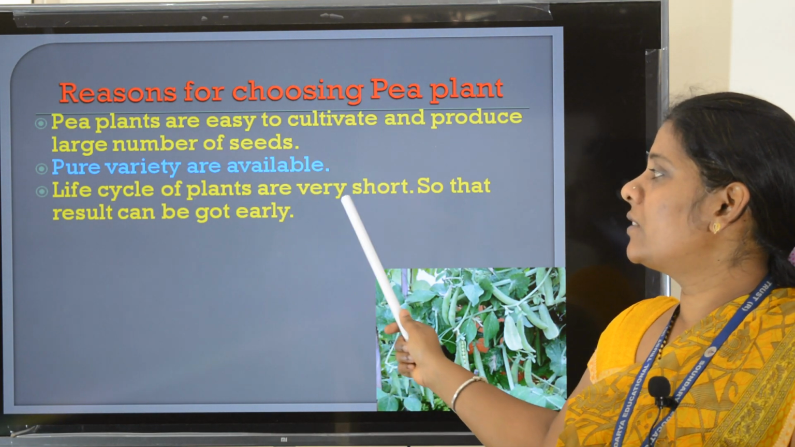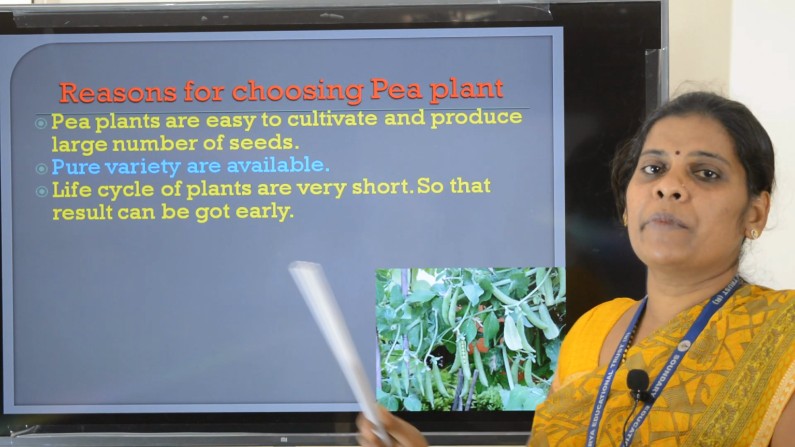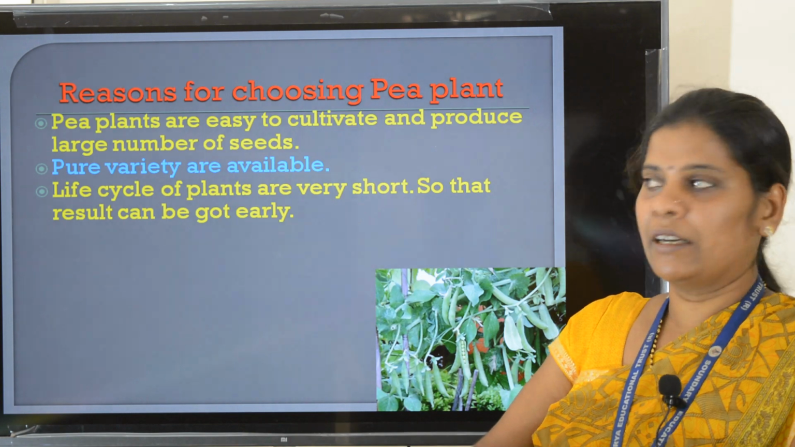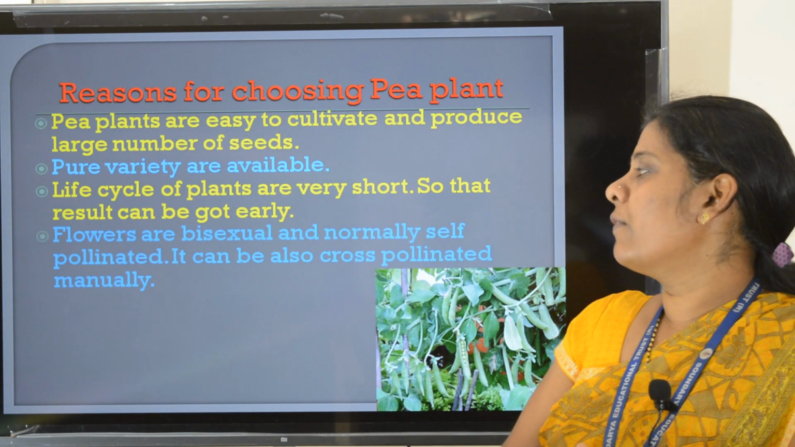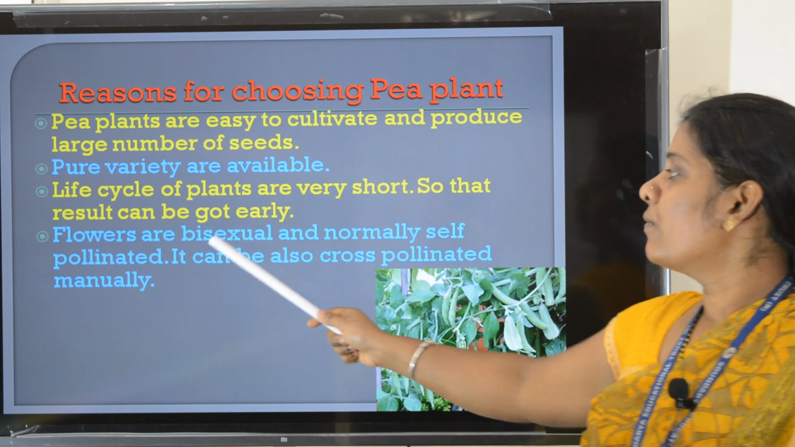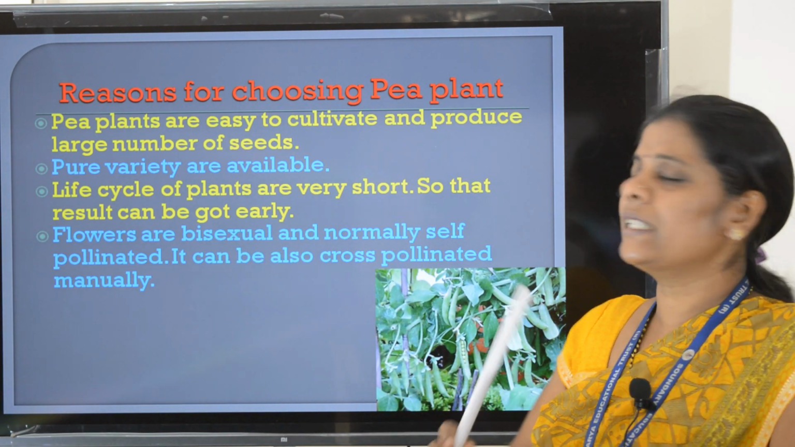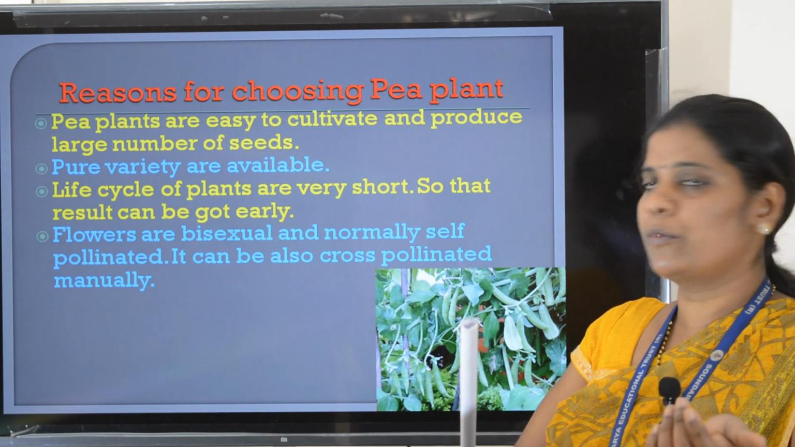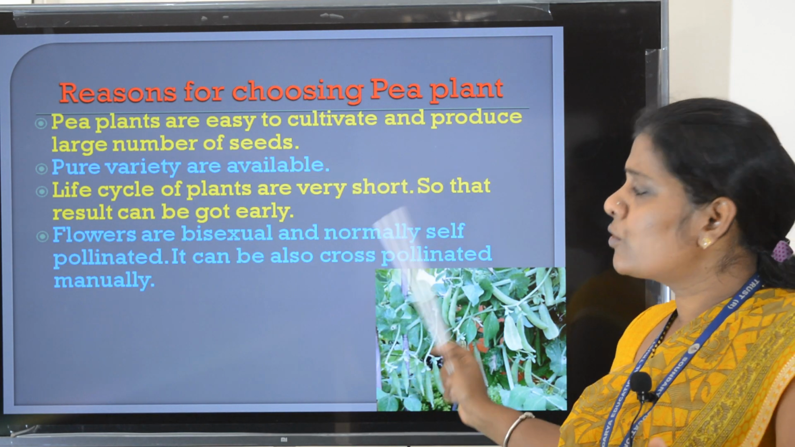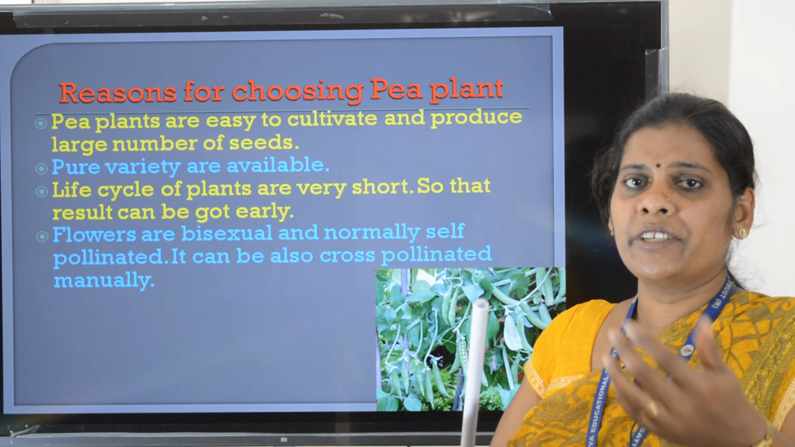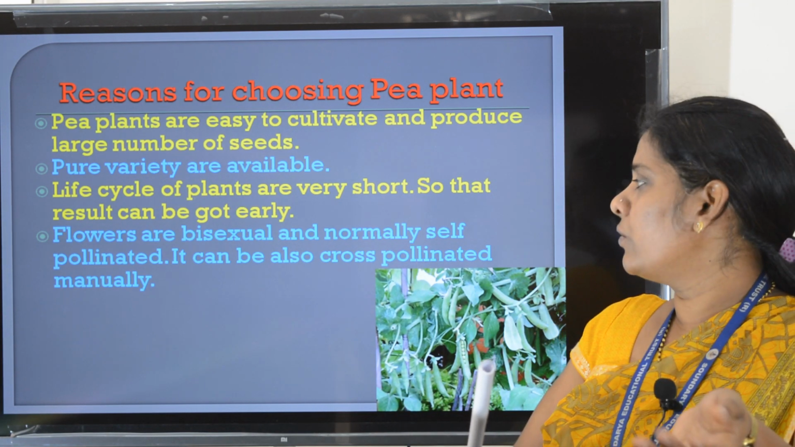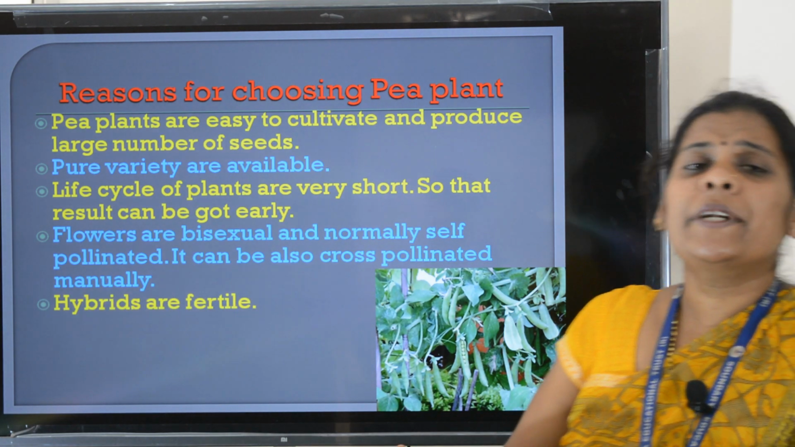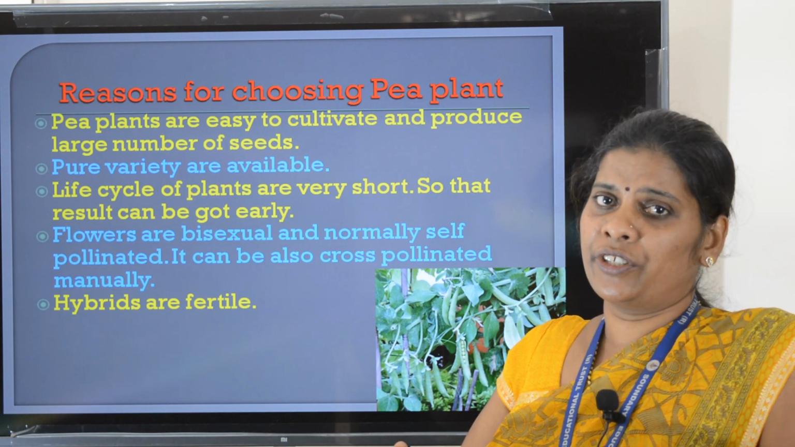The life cycle of the plant is very short. Within 3 months you can obtain the next generation, so that results can be obtained early. Next, flowers are bisexual and normally self-pollinated. If you allow it in nature as such, it goes for self-pollination. It can also be cross-pollinated manually. If you are interested in cross-pollination, you can do it manually. Then hybrids obtained are fertile in nature.